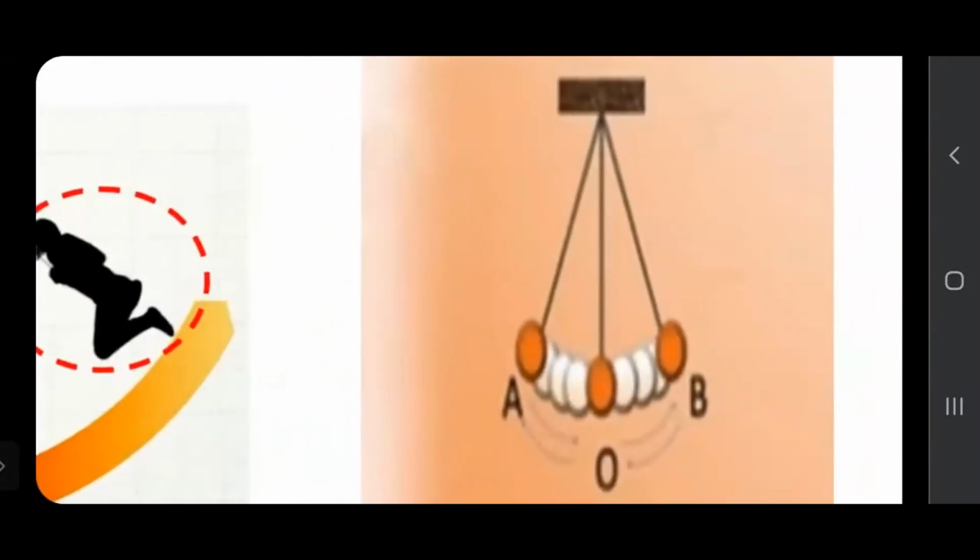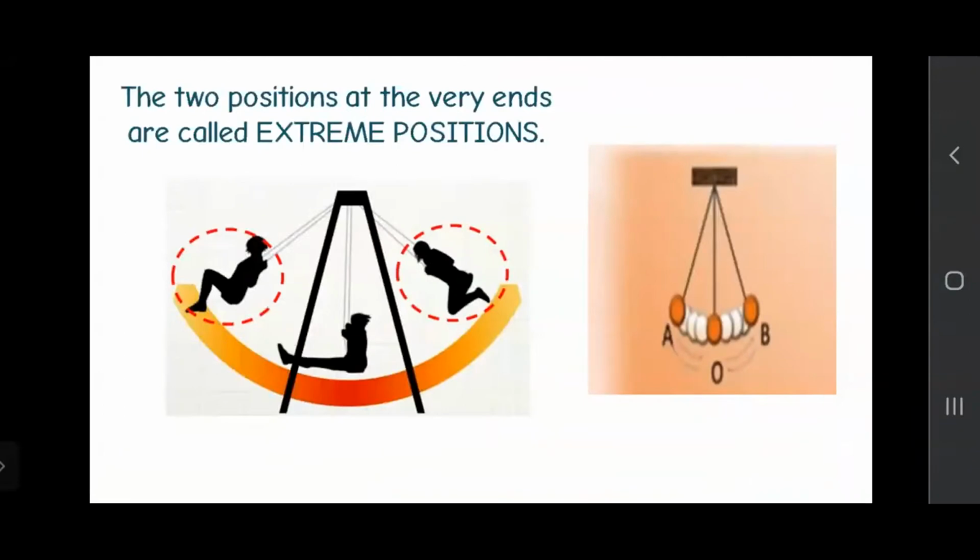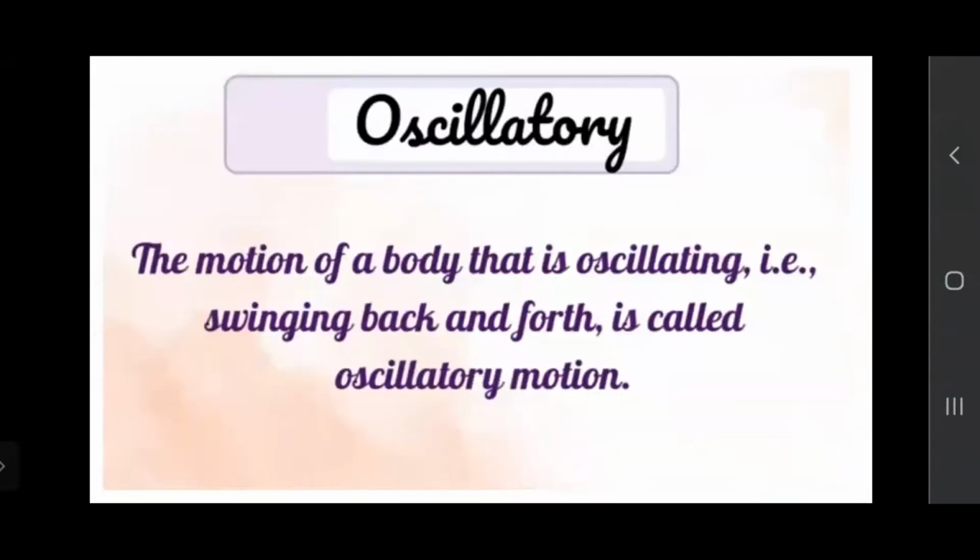First it will start from O, it will go to B, then it again comes to O, then it will go to A, then again it will come to O. This type of motion is known as oscillatory motion.